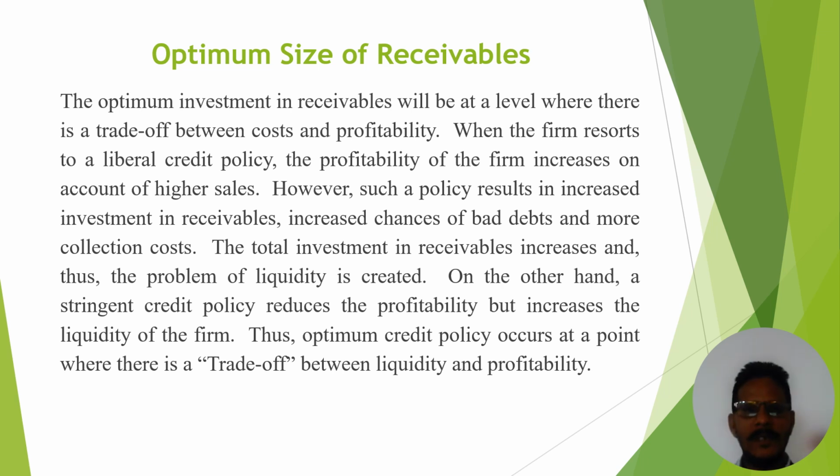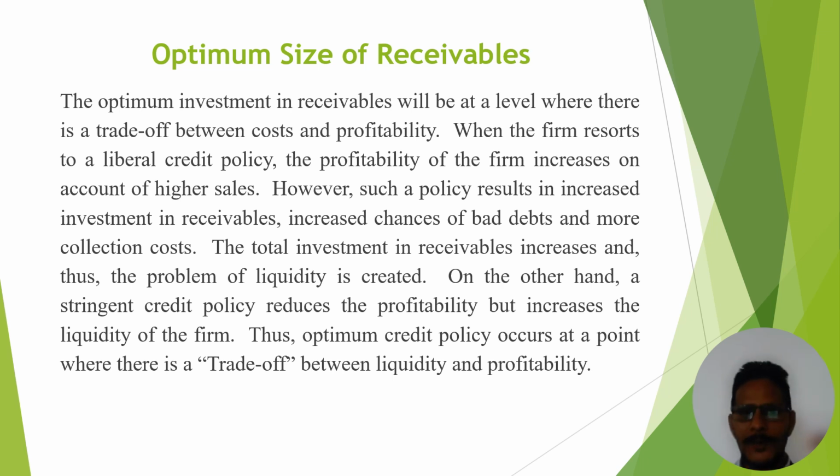When the firm resorts to a liberal credit policy, the profitability of the firm increases on account of higher sales. However, such a policy results in increased investment in receivable and also increased chances of bad debts and more collection cost.